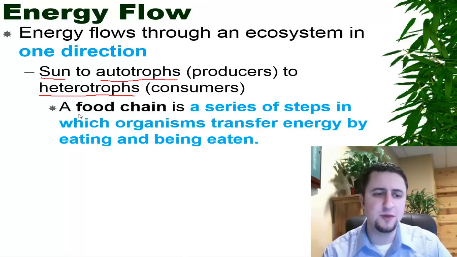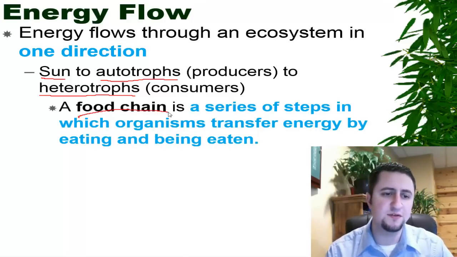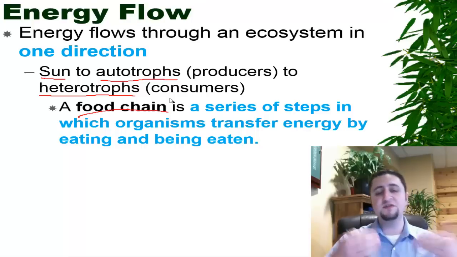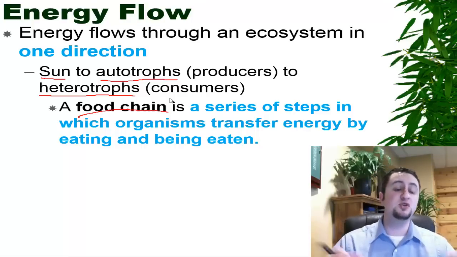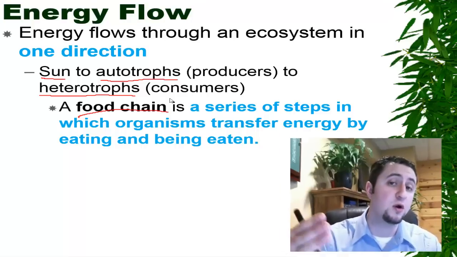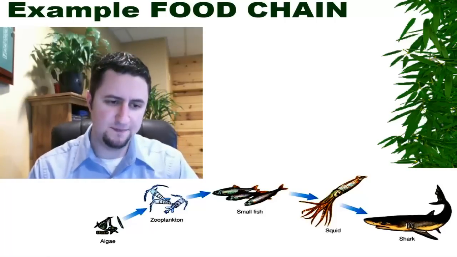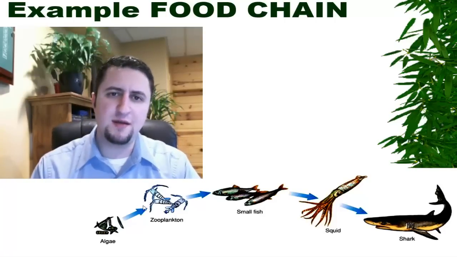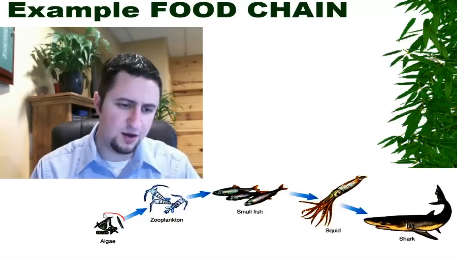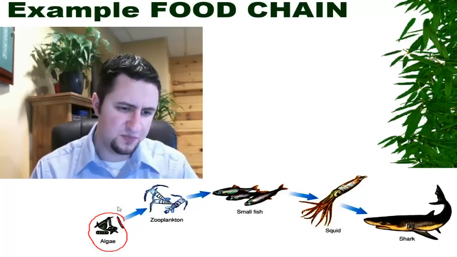And when we talk about energy flow, we like to talk about something called a food chain, which is a series of steps in which organisms transfer energy by eating or being eaten. Here's an example of a food chain. Let's say that we're talking about a food chain of the ocean. It all starts here with algae.